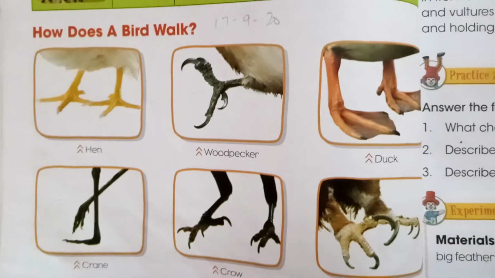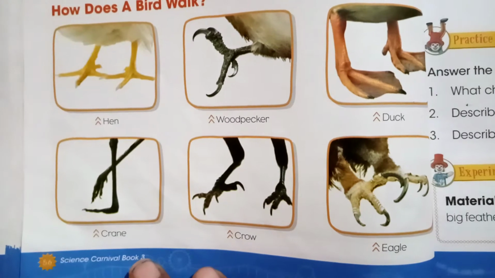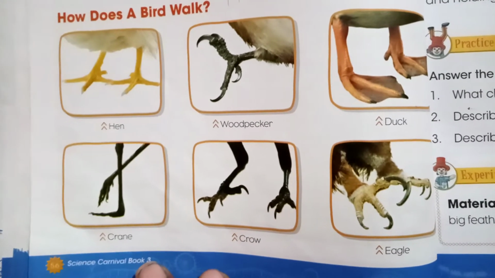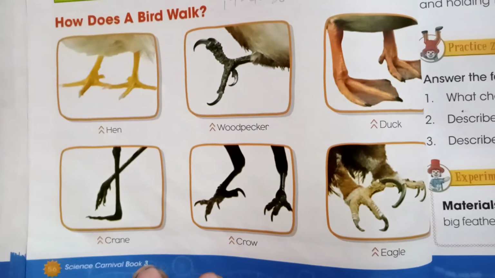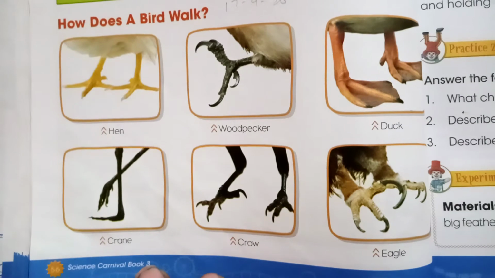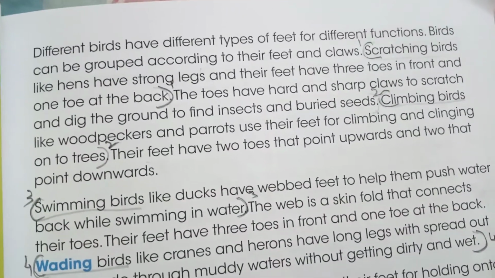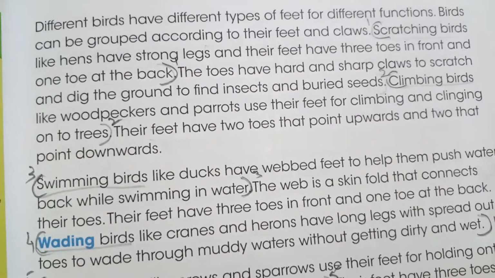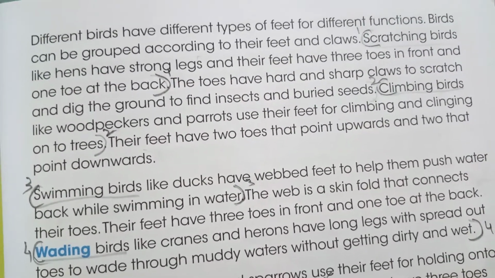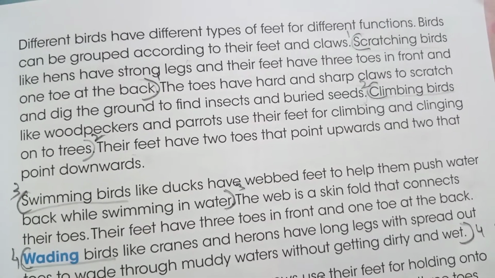Then we studied the different types of feet of the birds. You can see the feet of the hen, woodpecker, duck, crane, crow and eagle. These different types of feet help them to perform different functions. In this reference I have also given you a question on how the different types of feet of different birds help them in their functions. First of all we have the category of scratching birds like hens. They have strong legs and their feet have 3 toes in front and 1 toe at the back, and the toes have sharp claws to scratch and dig out insects from the ground.